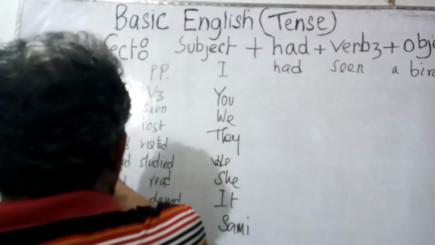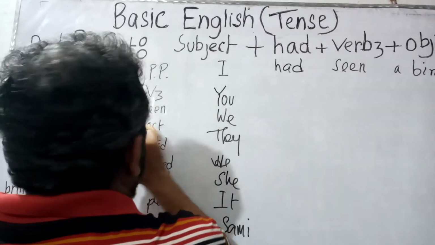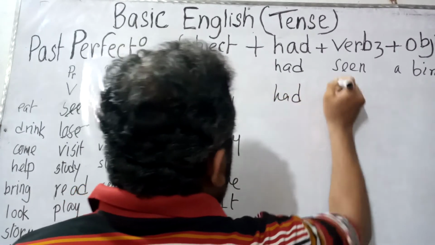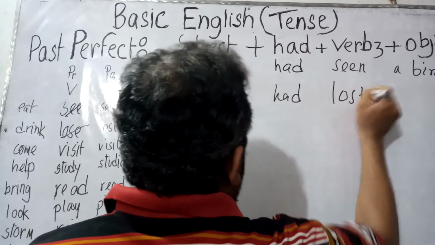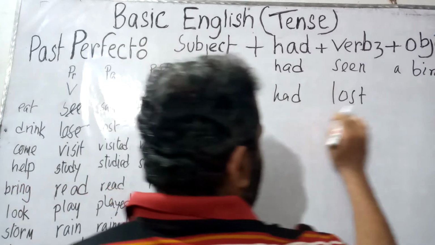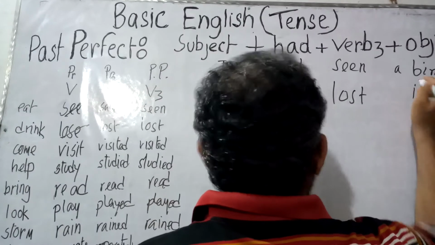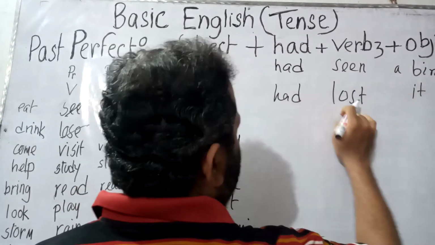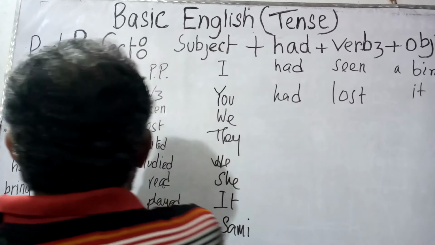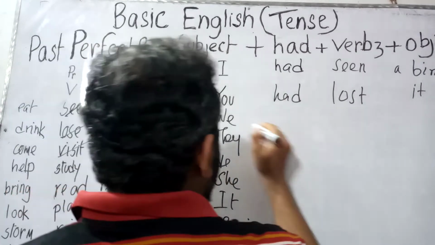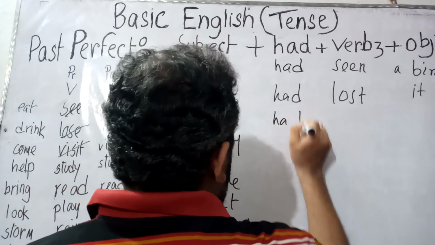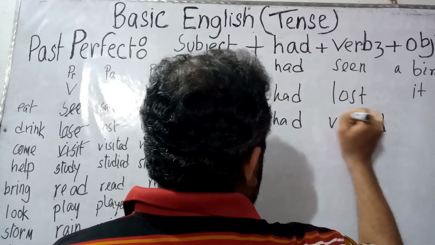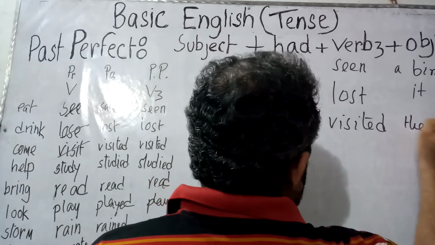Now, let us consider the verb lose. Lose, lost, lost. We had lost. Verb 3 form of lose is lost. We had lost it. Or instead of it we can use pen. We had lost the pen. Now, when the verb is visit, it would be visited. We had visited the area.